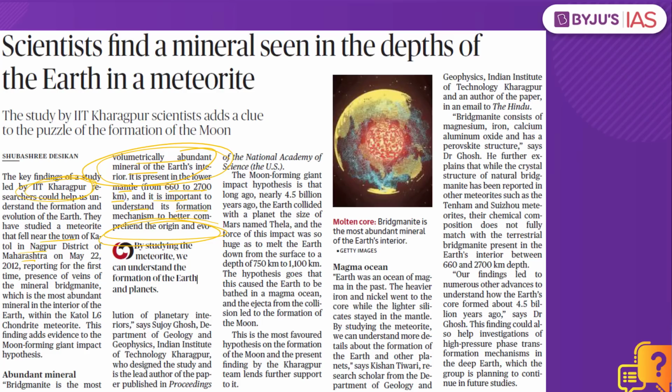Added to this, this article also speaks about the moon forming giant impact hypothesis. What is this hypothesis? Basically, it is one of the proposals made by the scientific community. According to them, the moon was formed because of a collision between the Earth and another small planet about the size of Mars. So what is this impact hypothesis? Basically, you had the Earth and you also had another small planet almost the size of Mars. They hit each other, they collided, and the debris that was present is rotating around the Earth in the form of the moon. This is what is called the moon forming giant impact hypothesis.